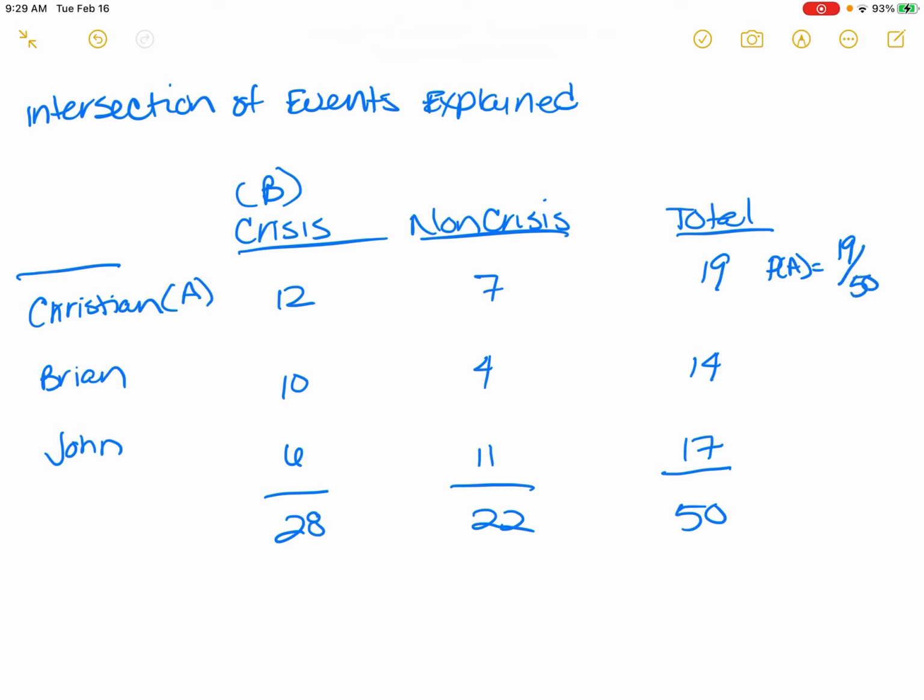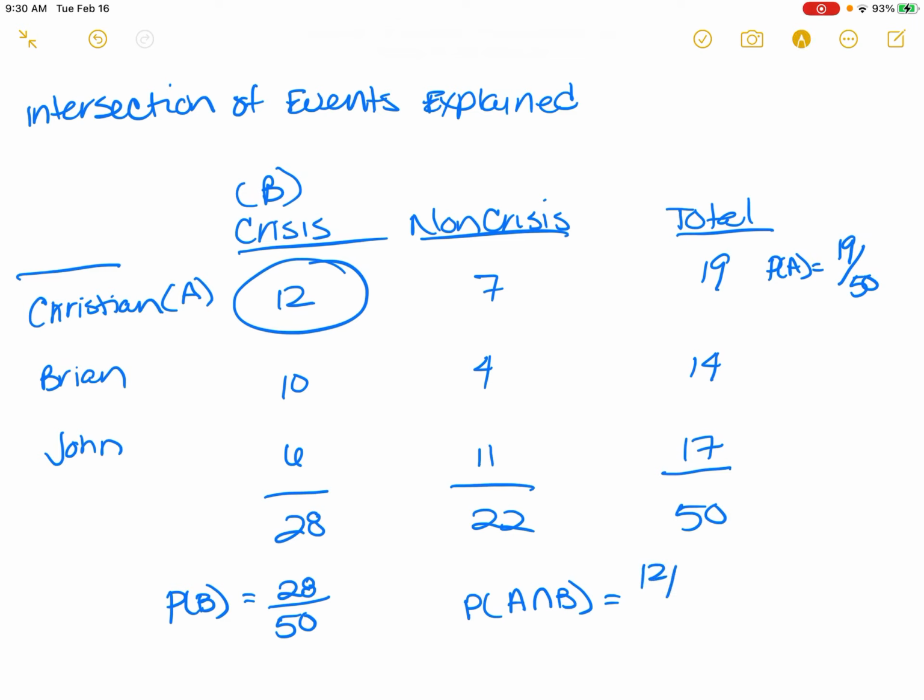And then the probability of B, I'll write that over here. The probability of B, a crisis phone call, is 28 out of the 50 phone calls. So the probability of it being both A and B, a phone call from Christian and a crisis phone call, is the intersection here. And that would be 12 out of the 50 phone calls.